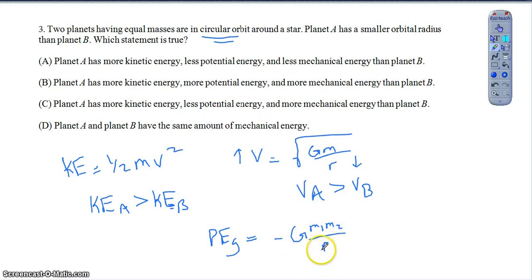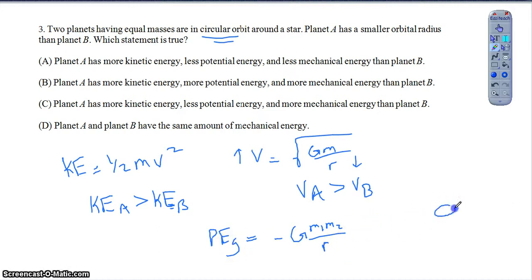Meaning as the radius gets bigger, this fraction is going to get smaller, which means it's going to be less negative, which means it's actually a higher potential energy, right? So again, as the radius increases, this quantity would decrease, so it would be less negative, and therefore it would have more potential energy, right? So again, simplifying that, the one that's further out is going to have more potential energy.